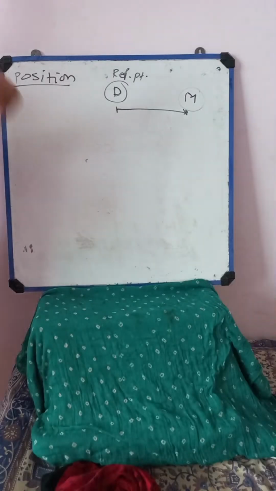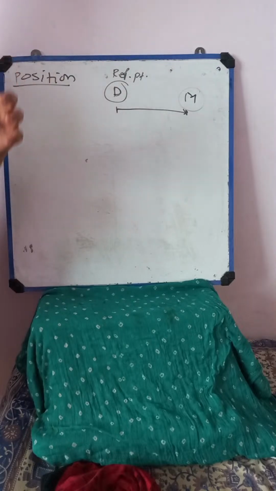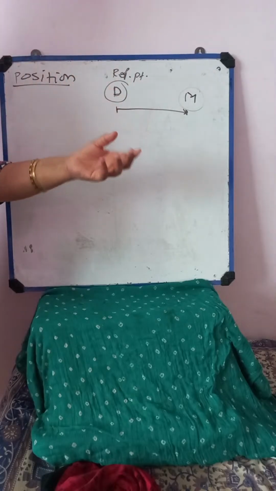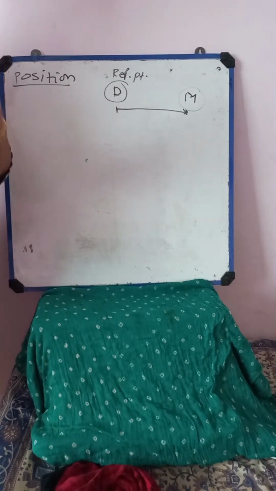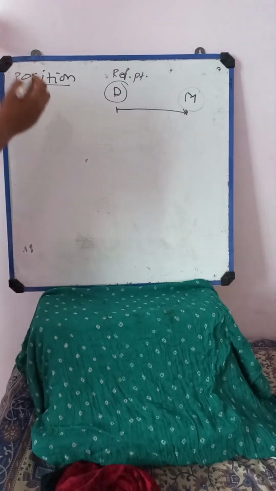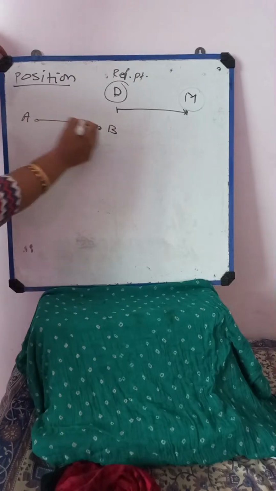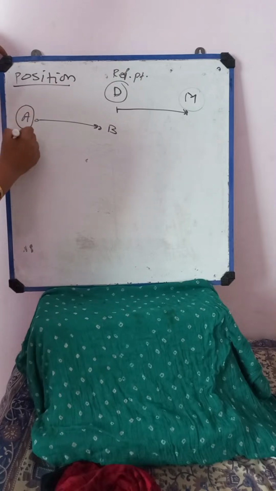Okay, but from where to where am I going? I am going from Delhi to Mumbai. So Delhi is a reference point. Similarly in physics also, whenever we say an object is moving from one place to another place, that one place is nothing but what we take as a reference point. Suppose here I have a point A and here I have a point B. The object wants to move from A to B, so I am saying the object is moving from A, meaning it is leaving the position A. So position A is nothing but the reference point. That means we are taking it as the origin here.